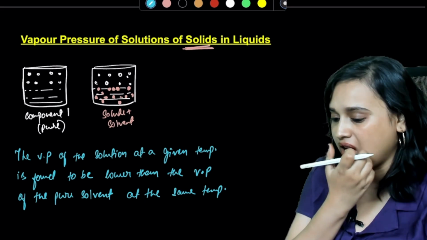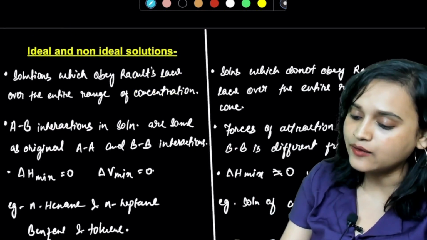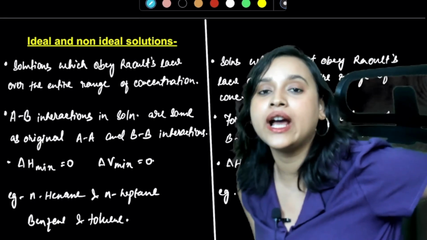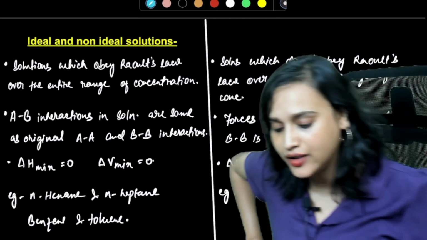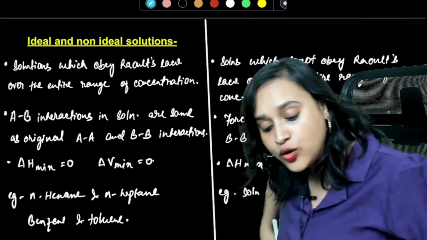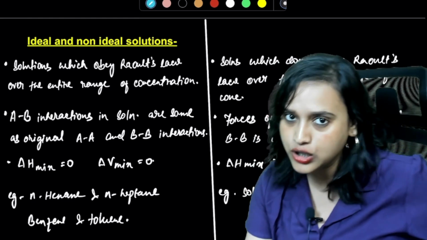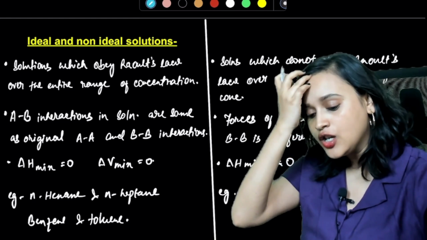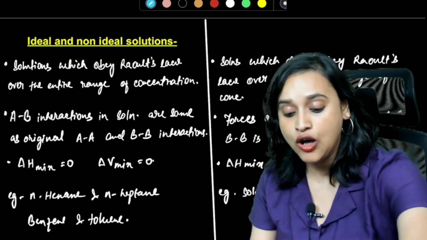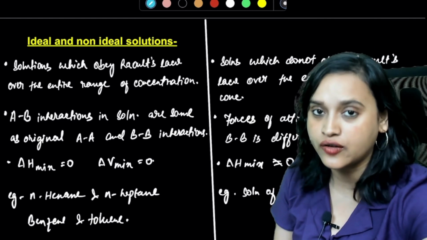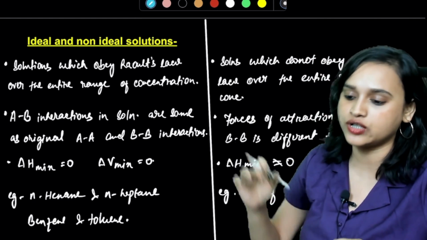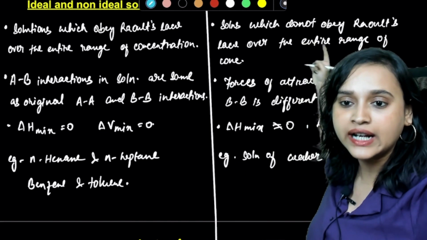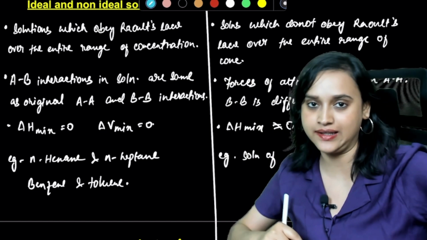Now, everybody, try and understand this, we're getting into something a little tougher. There is something called ideal and non-ideal solutions. So what do we mean by ideal and non-ideal solutions? The solutions which obey Raoult's law. Raoult's law was what? P1 is equal to P1 not multiplied with chi. So if a solution obeys Raoult's law over the entire range of concentration, we call it an ideal solution. And the solutions which do not obey Raoult's law over the entire range of concentration are called non-ideal solutions.